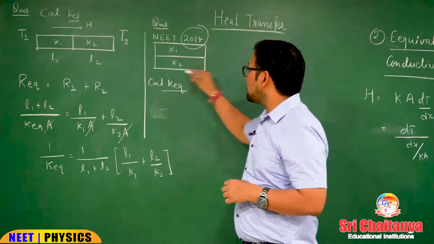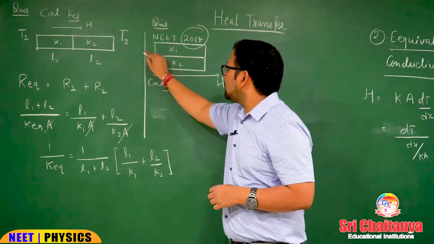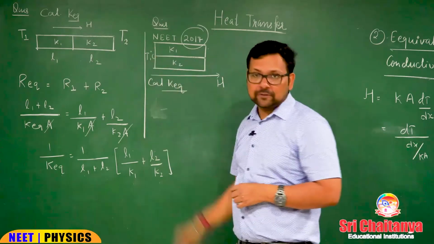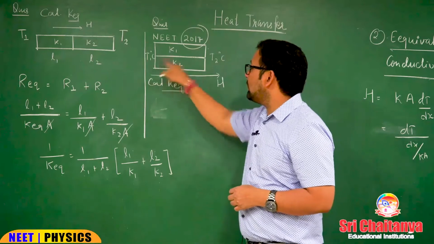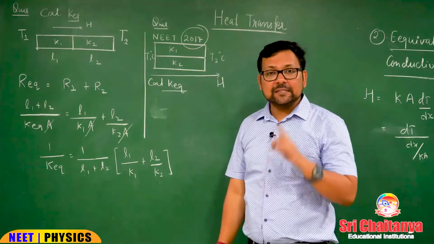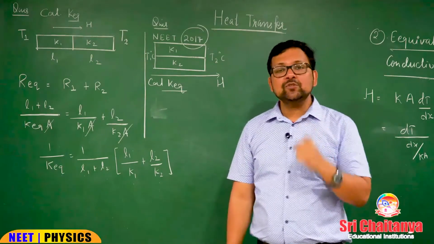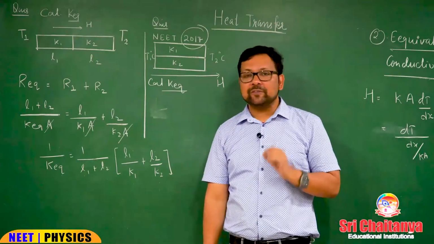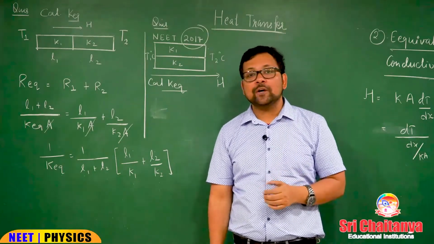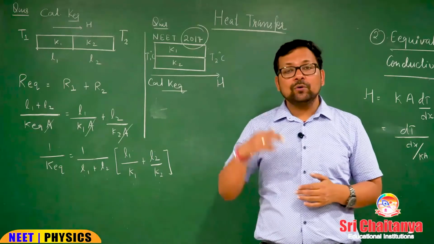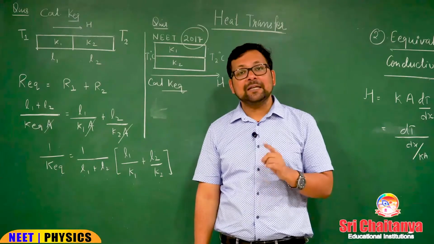So, see in this situation, if H is flowing like this, it means the left end is at higher temperature, the right end is at lower temperature. So, T1 and T2, the temperature difference, is the same for rod 1 and the same for rod 2. So, these two rods are having the same temperature difference, that is why these are in parallel. Never decide series or parallel according to their arrangement. Decide with the condition. For series, H same; for parallel, delta T same.